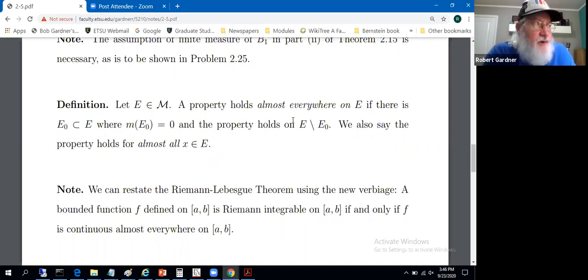Now, remember where we're going. We're going for integration. We're going for Lebesgue integration. And it might not surprise you to learn that just as the value of a Riemann integral isn't affected by what happens to the function at a single point, you can take a nice continuous function, redefine it at a single point to some other value, but the integral will be the same.